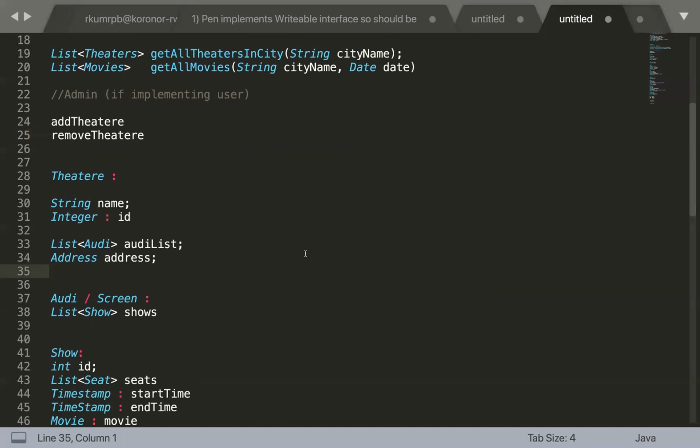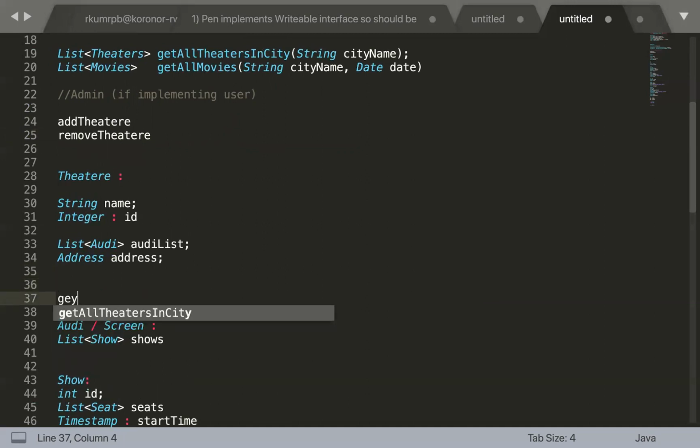This is going to have get all shows, right? CRUD operations for audits also. Yeah, correct. CRUD operations for the audit. Let's suppose if you have some admin roles, based upon that we can provide. But if we have not implemented the user-based concept, we can just list down admin and what the operations related to that are. And then on the contract side, for the BookMyShow requirement, what is there? Get all shows, right? Get all shows for an audit, or get all shows. What all parameters can it have?